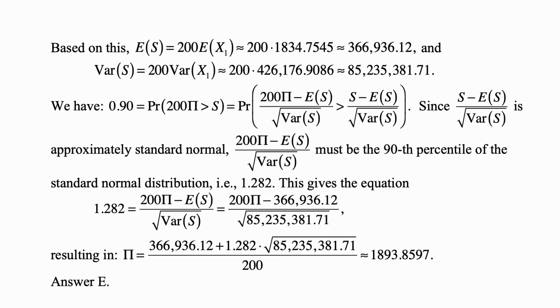This we calculate to be approximately 1,893.8597, which is answer E.